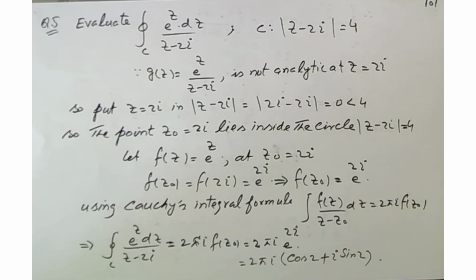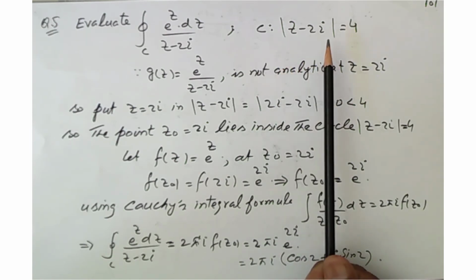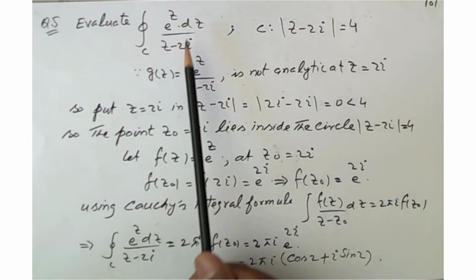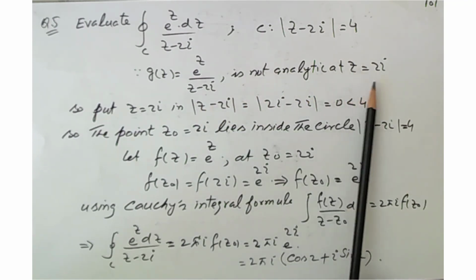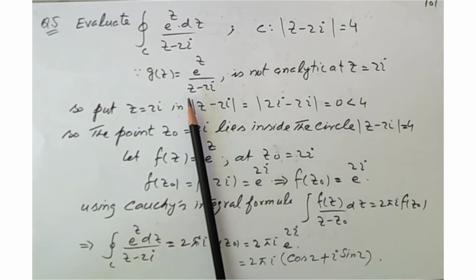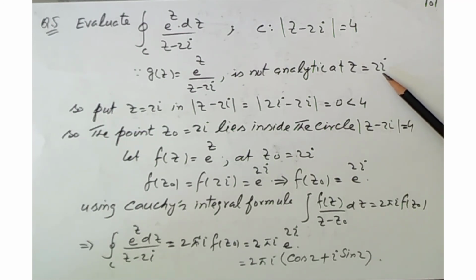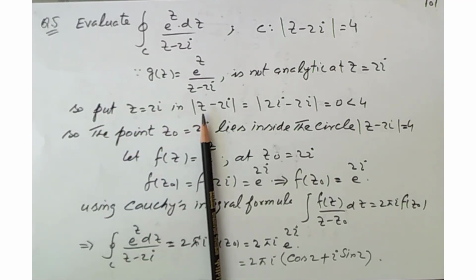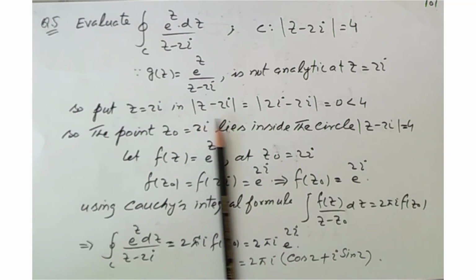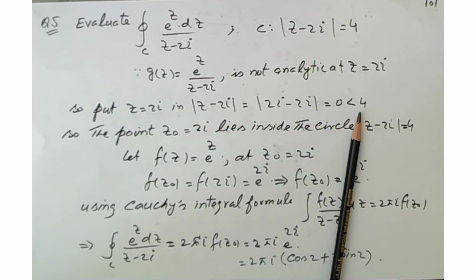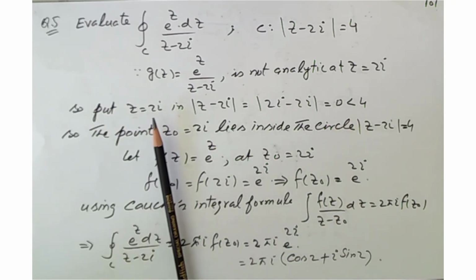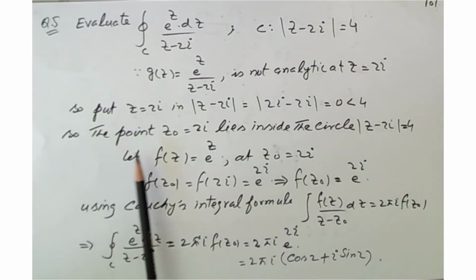Now question 5: evaluate the integral e^z over (z minus 2 iota) dz. The contour C is mod of (z minus 2 iota) equal to 4. Here g(z) is not analytic at z equal to 2 iota; when we put 2 iota here, g(z) becomes infinity. Now we see whether this 2 iota lies inside this circle or not. When we put in the value of z, 2 iota minus 2 iota becomes 0, and this is less than 4. So the point z equal to 2 iota lies inside this circle.